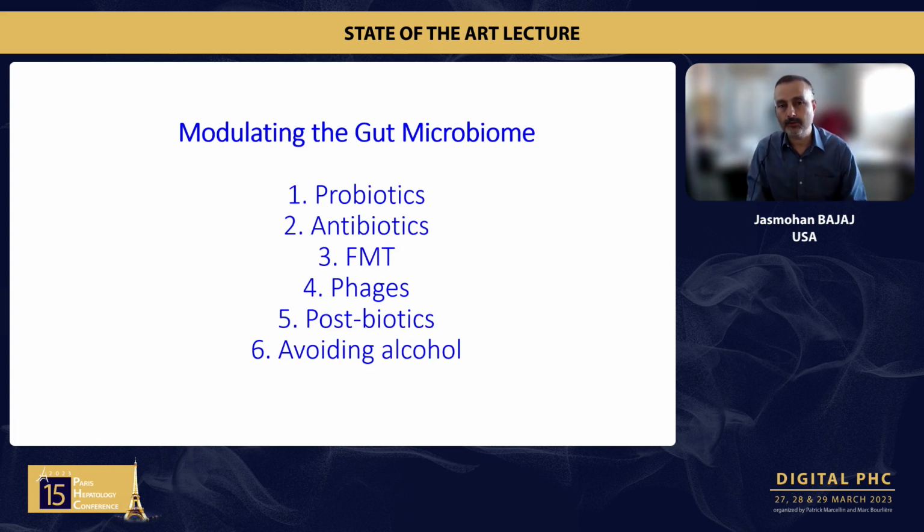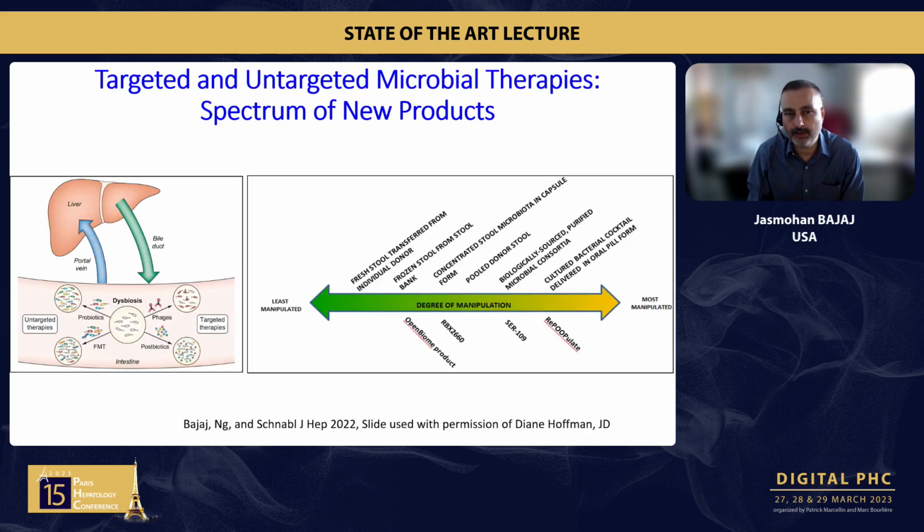Could the microbiome be one of those things? Things that have been studied: probiotics, antibiotics, fecal microbiota transplant or FMT, phages, postbiotics, and of course, avoiding alcohol. So again, I'm going to go back and forth. It's not just important for us to change the liver disease, but also the brain that will prevent people from drinking again.